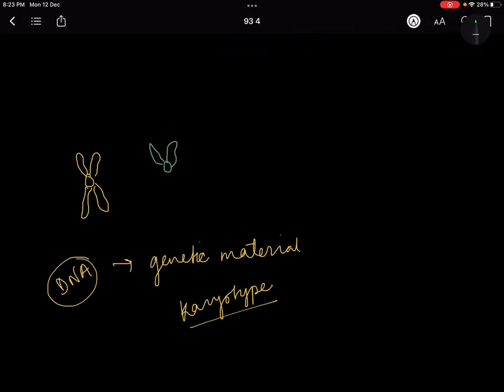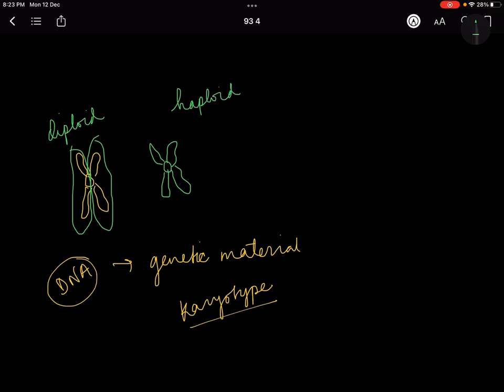For now they are both diploid, that means they have two parts. So these are diploid. At the time of meiosis, it becomes haploid, that means single single. It bifurcates into single single.